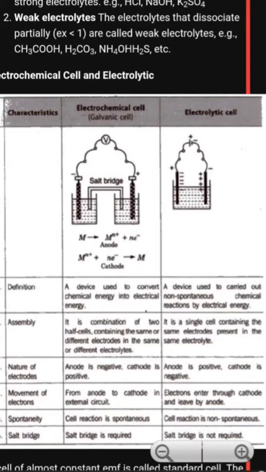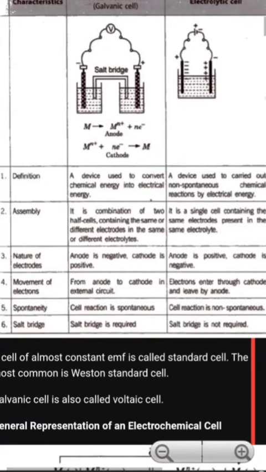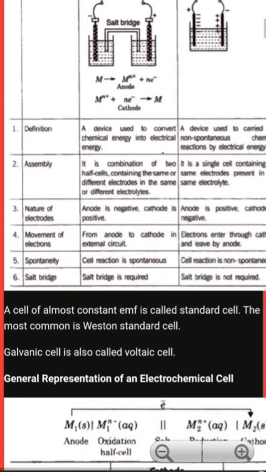Cell reaction is spontaneous in the case of a galvanic cell, while in an electrolytic cell it is non-spontaneous. If we talk about the salt bridge, then an electrochemical cell requires a salt bridge, while an electrolytic cell does not require one. Next, a cell whose EMF is almost constant is called a standard cell. The most common is the Weston standard cell. A galvanic cell is also called a voltaic cell.